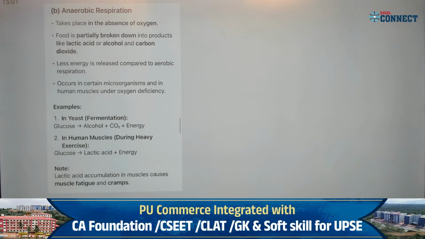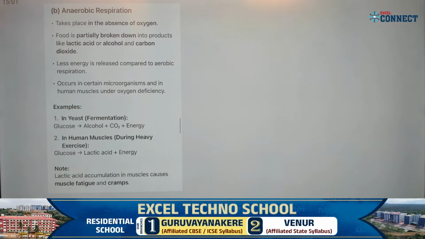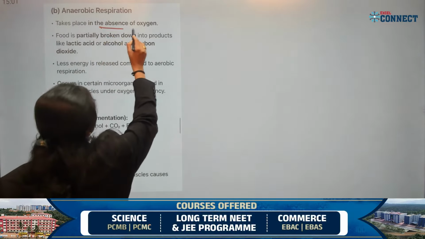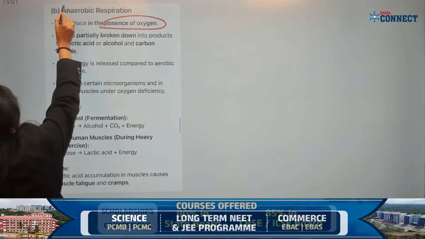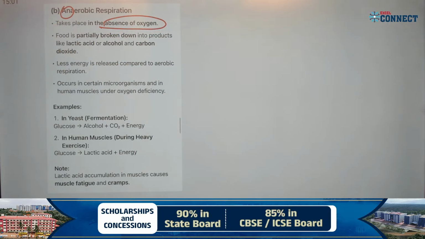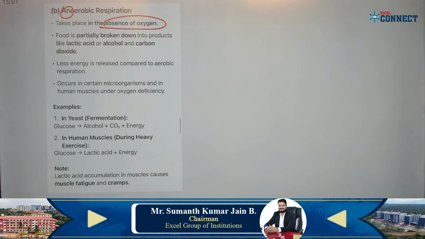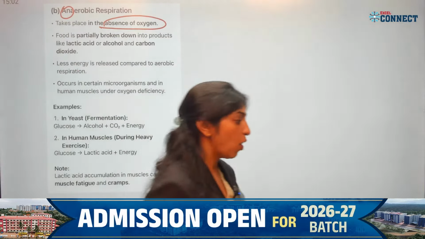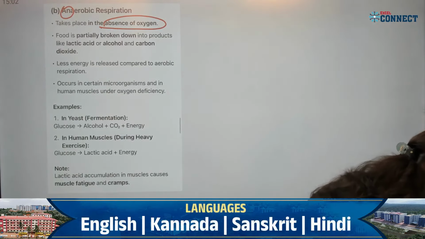What is anaerobic respiration? It takes place in the absence of oxygen. Here, there is no oxygen, absence of oxygen. That is why we use the word anaerobic. Aerobic is nothing but in the presence of oxygen. Anaerobic means in the absence of oxygen. There is no oxygen. Yes, Prasad Rao has answered.